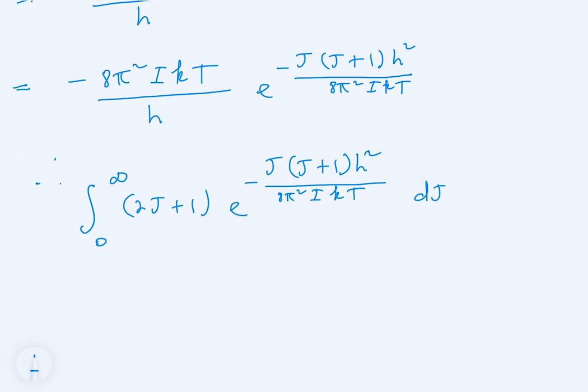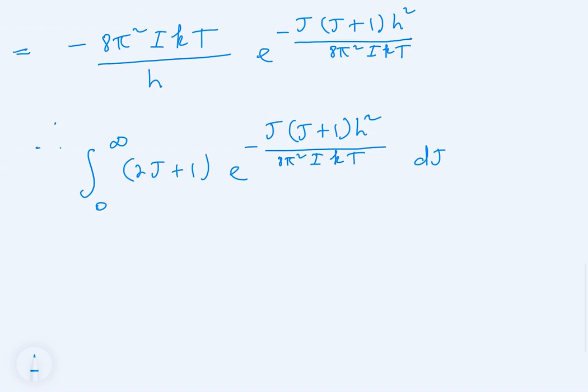So we got (2j + 1) times e to the minus j(j + 1)h² over 8π²IkT with respect to j. So this is equal to the following.